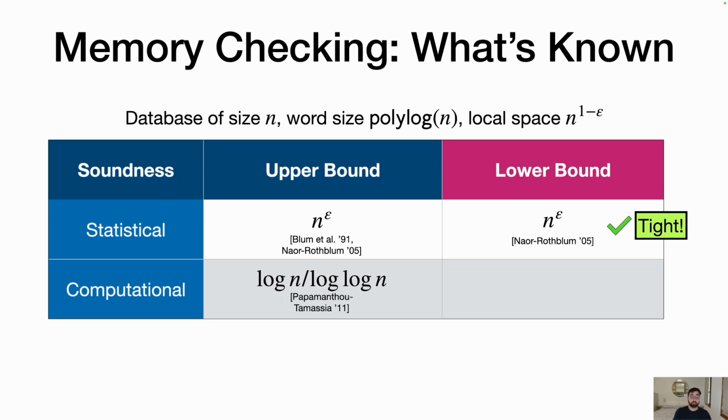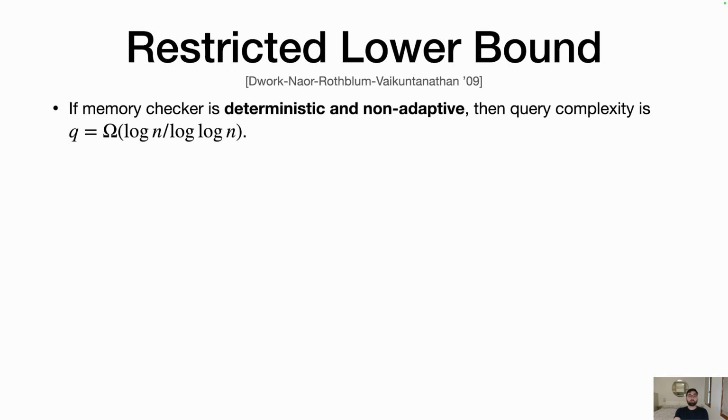In fact, Papamanthou and Tamassia showed how to optimize this to a log n over log log n overhead construction, which is similar in nature to a Merkle tree. But one can ask, is there a lower bound showing that this is tight? Dwork, Naor, Rothblum, and Vaikuntanathan showed a restricted lower bound that says that if the memory checker is what's called deterministic and non-adaptive, then the query complexity is at least log n over log log n, showing that the construction of Papamanthou and Tamassia is tight.